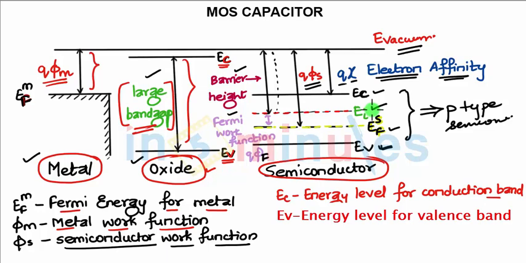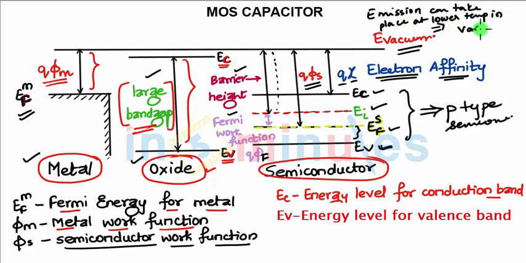In metals there is no conduction or valence band. If you look here, there is no conduction or valence band. Over here in the semiconductor, the Fermi level is the level below which electrons are available and above which there is no free electron available for conduction. Now what is this E vacuum? Emission can take place at lower temperature in vacuum. So we are measuring all the energy levels with respect to vacuum. That is, this is considered as the reference level, because emission can take place at lower temperatures in vacuum, right?